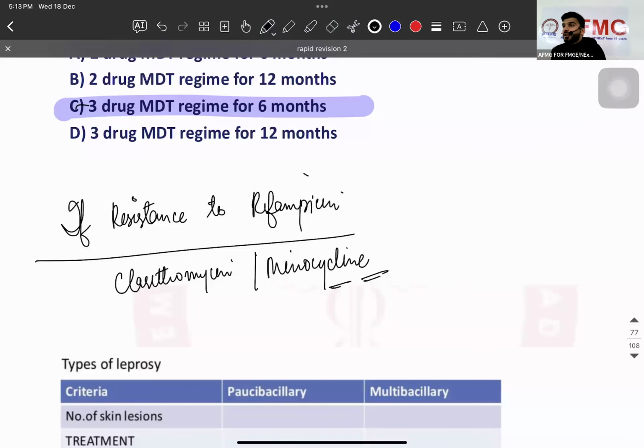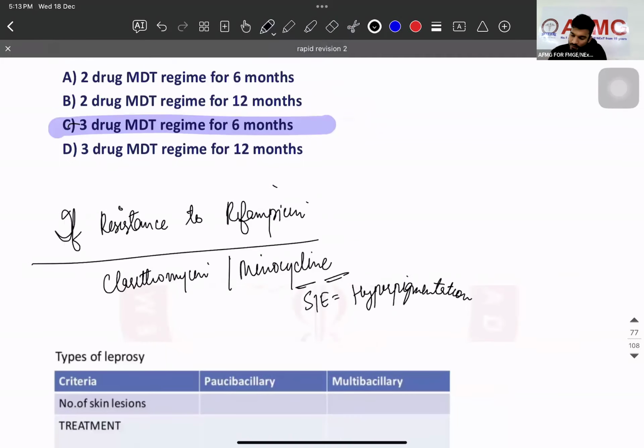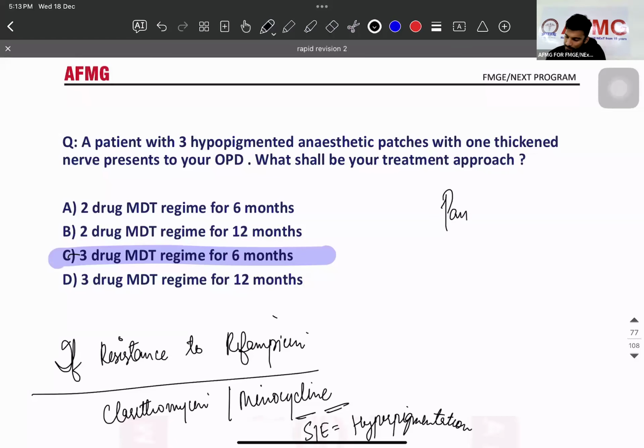This was a NEET PG recall question. What is the side effect of minocycline? Hyperpigmentation. Write it down. See, all the recall questions I'm trying to tell you here only so that it will be easy. ठीक है? Hyperpigmentation. ठीक है?